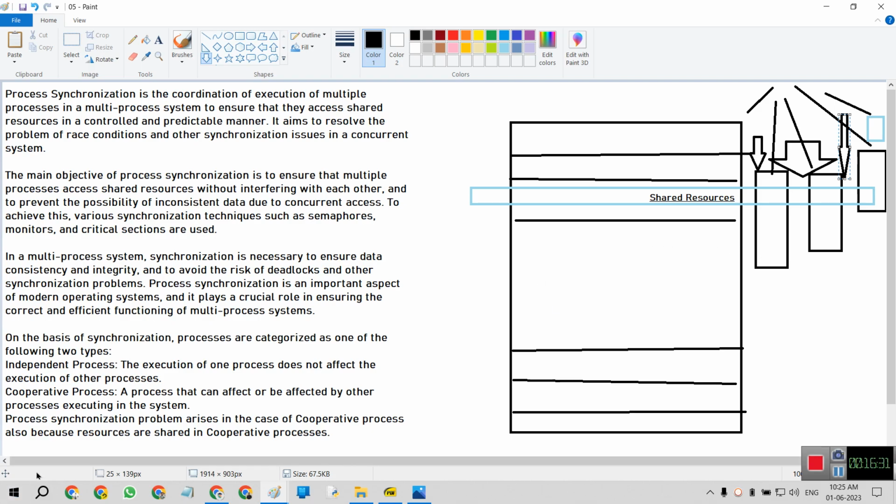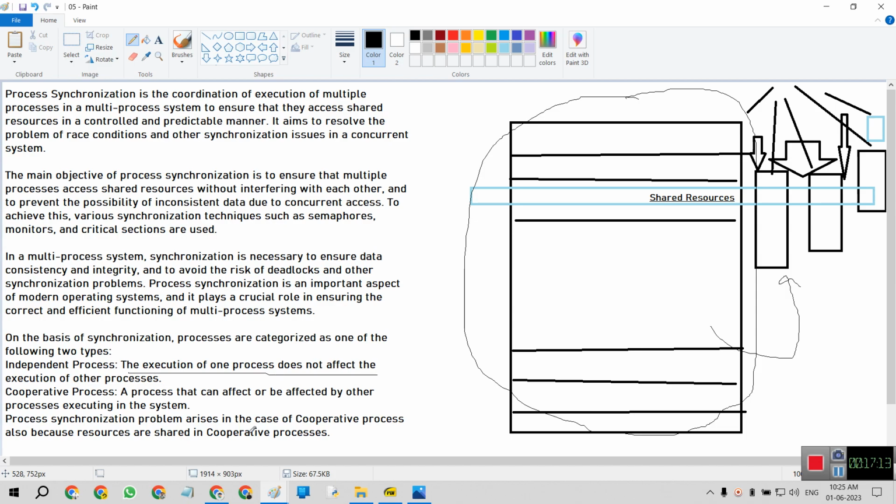On the basis of synchronization, processes are categorized into two types: independent processes and cooperative processes. In an independent process, the execution of one process does not affect the execution of another process. If a process is running in the current state, it does not interfere with other processes. If the process is completed, because the shared resources are across multiple processes, it does not affect other processes. That is called an independent process.